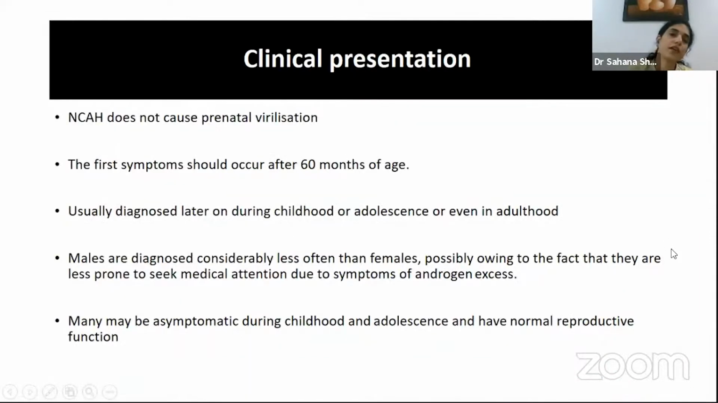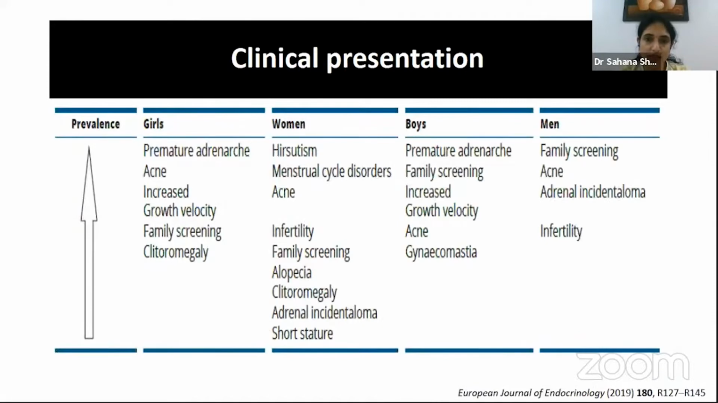So non-classical congenital adrenal hyperplasia usually, like I said, doesn't present at birth. The symptoms ideally should not occur before 60 months of age, it is diagnosed in a later part of life, and many may remain asymptomatic. Now, this is a slide which talks about the clinical presentations and how, depending on the age of presentation, their concerns may be different. I'm going to come to each of these again.